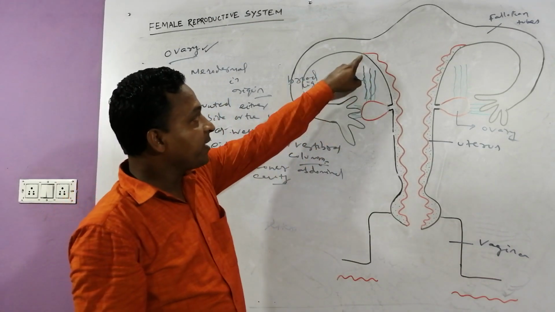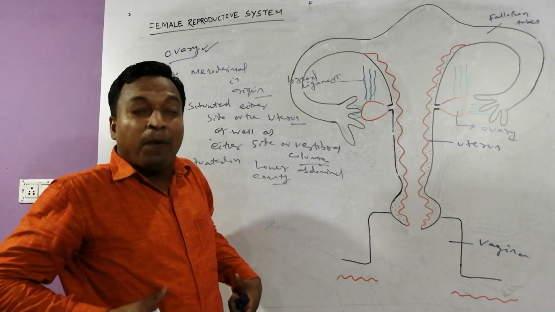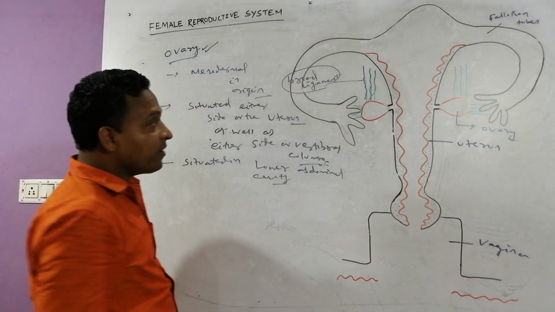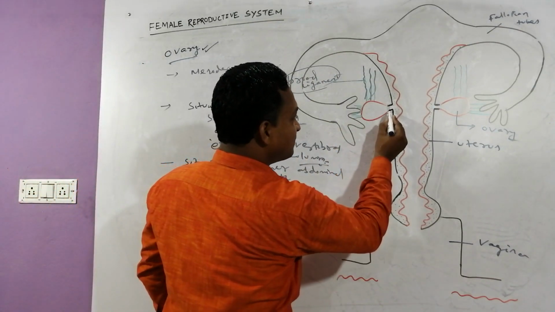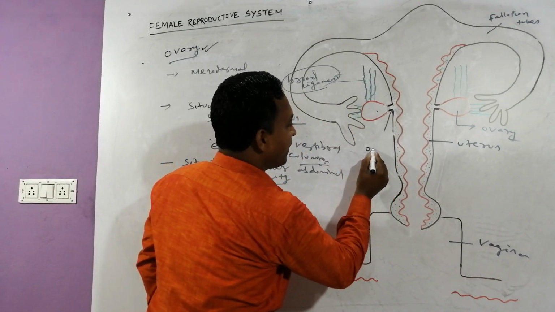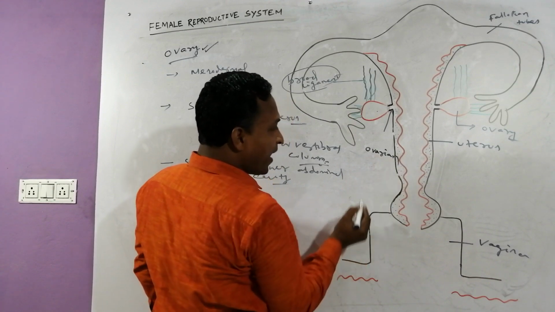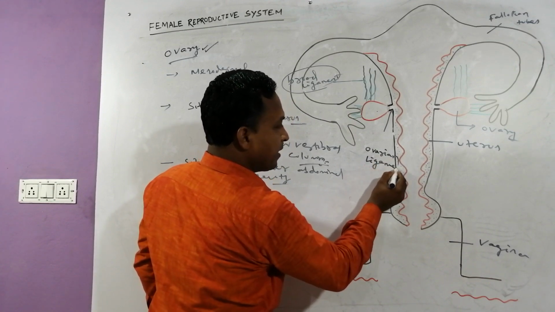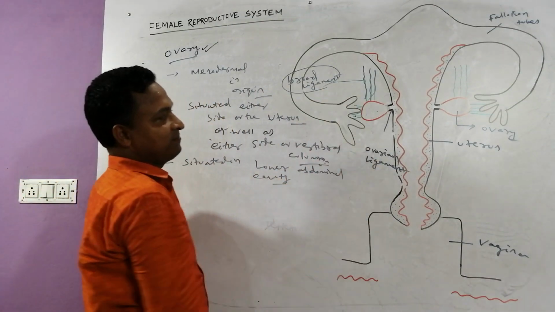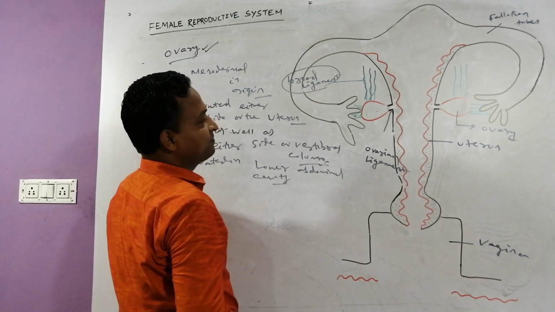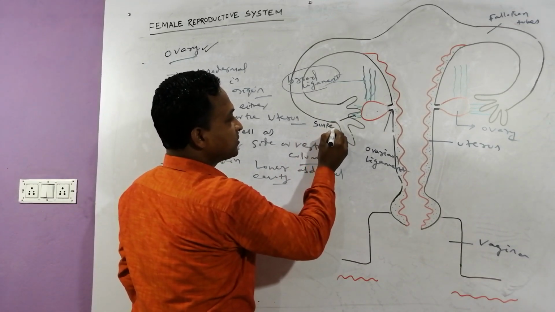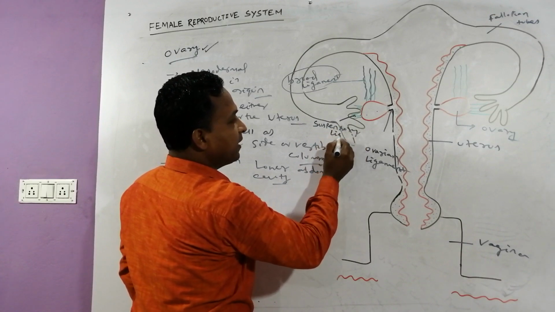The ovary is connected to the upper side of the abdomen by which ligament? The broad ligament. It is connected with the uterus by another ligament, which we call the ovarian ligament. And the ovary is connected with the lateral side by another ligament, which we call the suspensory ligament.